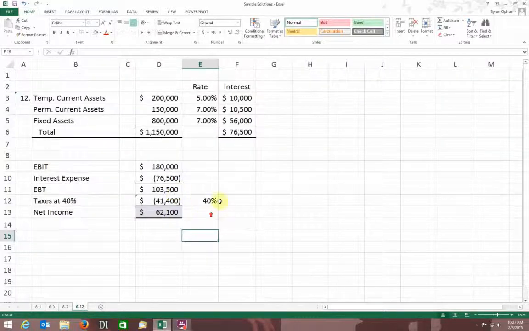Then lastly, you guys have number 12, and again, there wasn't a sample problem like it, so I just went ahead and did basically the same problem, but I changed the amounts and the rates. So 12 says this. Coulter Steel has $4.2 million in assets, and it breaks down those assets. You have temporary current assets in your problem of $1 million, permanent current assets of $2 million, and fixed assets of $1.2 million. Short-term rates are 8%, long-term rates are 13%. Earnings before interest and taxes are $996,000, and the tax rate is 40%. I used the same tax rate, but I changed everything else.